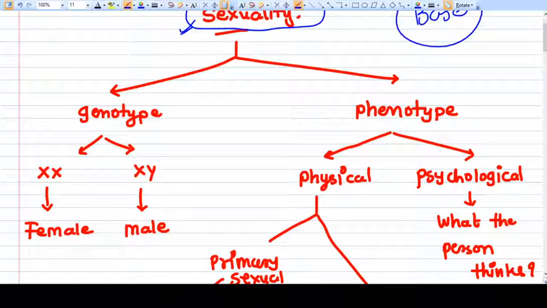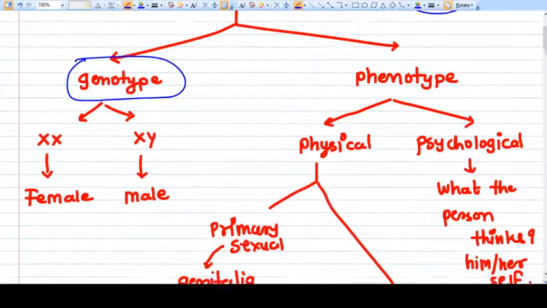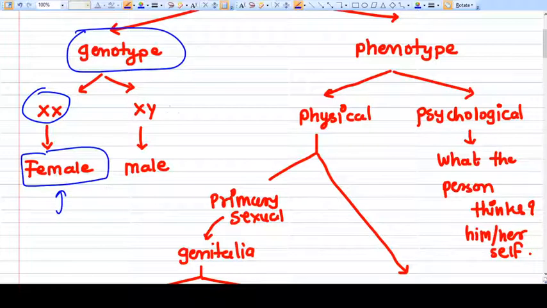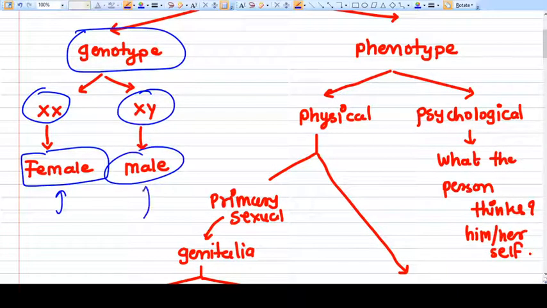The first is genotypic sexuality. It is defined by the chromosomes. If the chromosomes are XX, then genotypically the person is female. If they are XY, then the person is genotypically male.